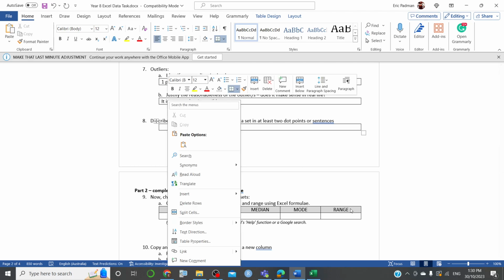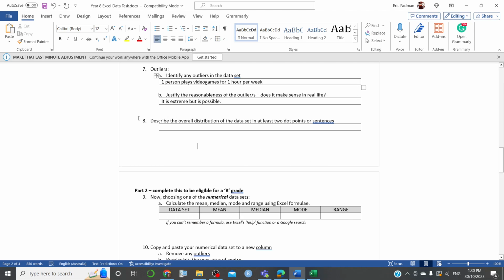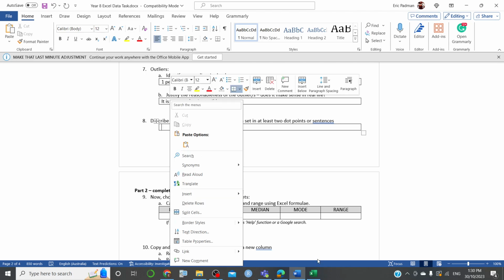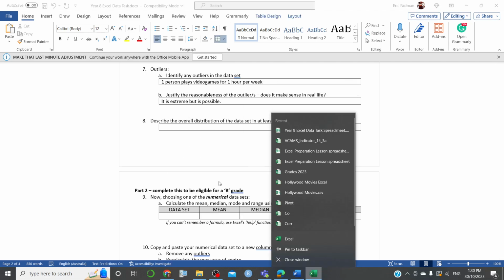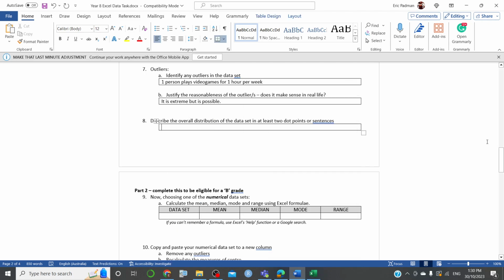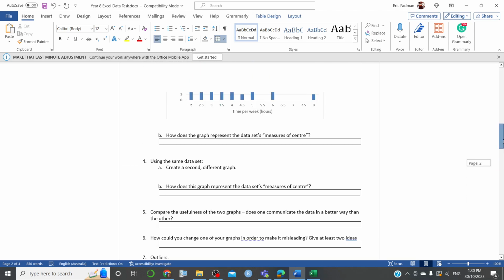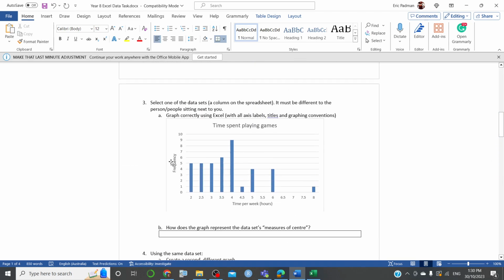Describe the overall distribution of the set in 2.7 sentences. Okay, so let's have a look at our graph again. Now, I should actually have pasted in here. Did I paste it in here? I did. Okay. You can say, well, we've got a lot less data on this side, so you can say, particularly with the middle being about here, you can say that's positively skewed.